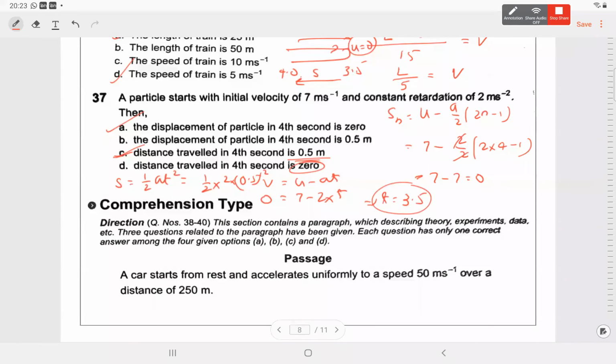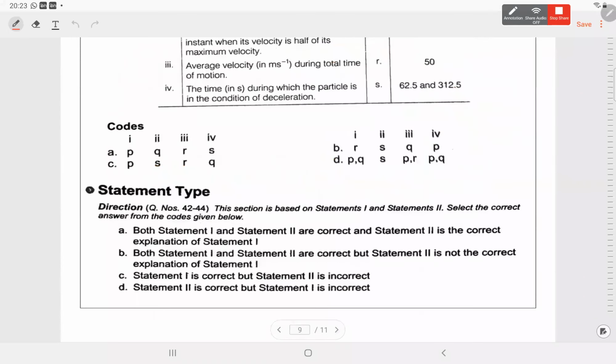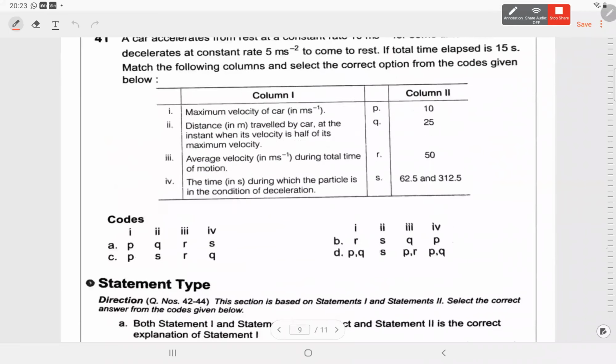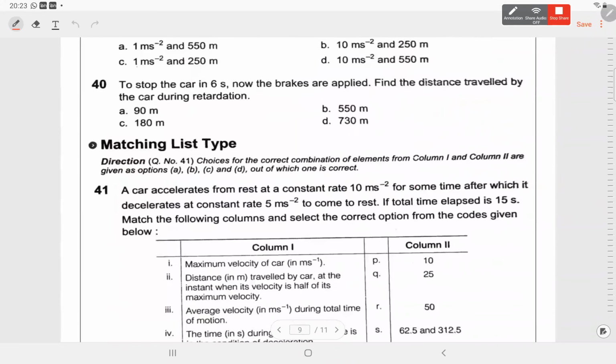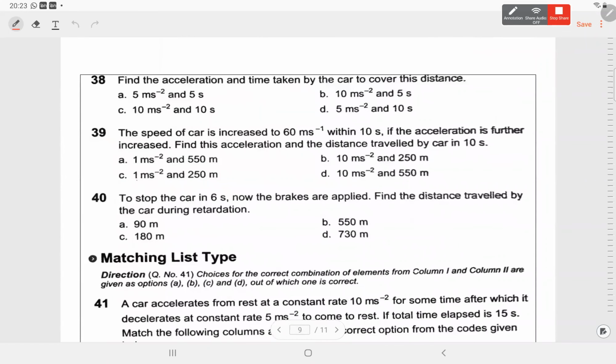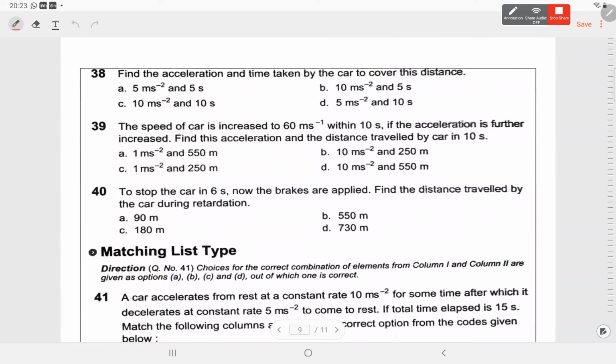Okay, comprehension type. A car starts from rest, accelerates uniformly to a speed 50 meter per second over a distance of 250. Find acceleration and time taken. Yeah, so this is again the formula based question. Find acceleration: v square is equal to u square plus 2as. v is given and u is 0, we can find out acceleration. And time taken, v is equal to u plus at, or s is equal to u plus v by 2 times t. We can use any of these two equations to find the time and acceleration.